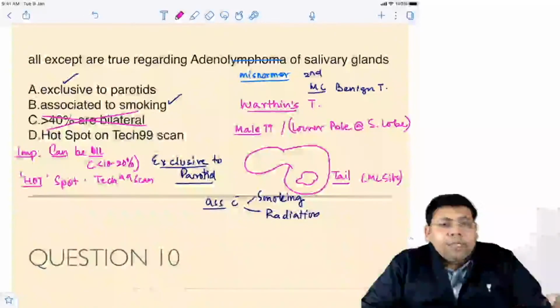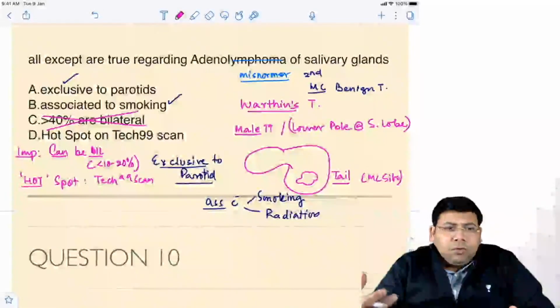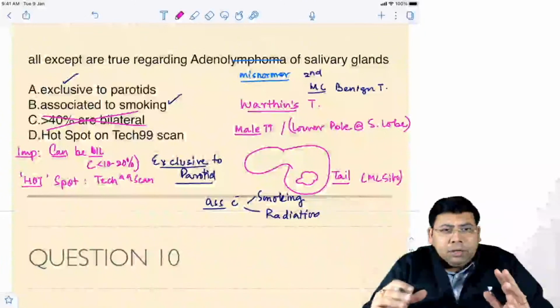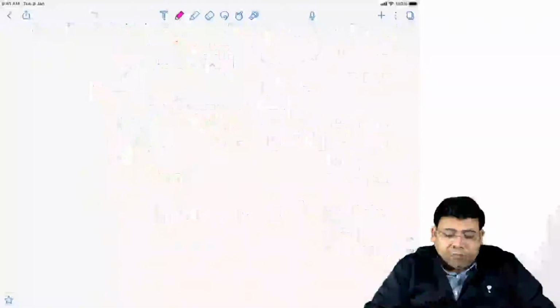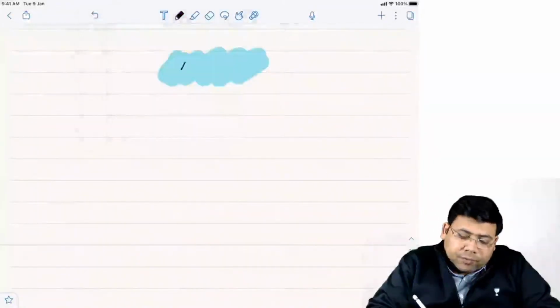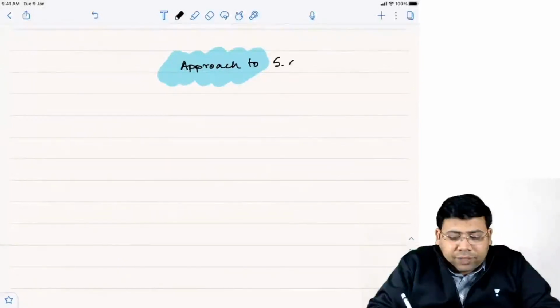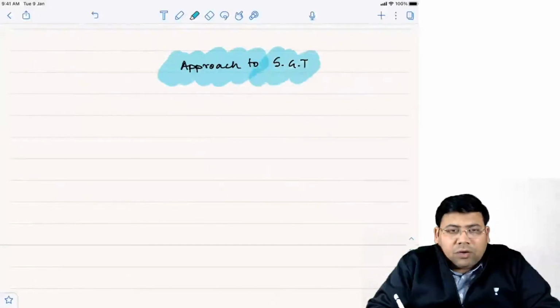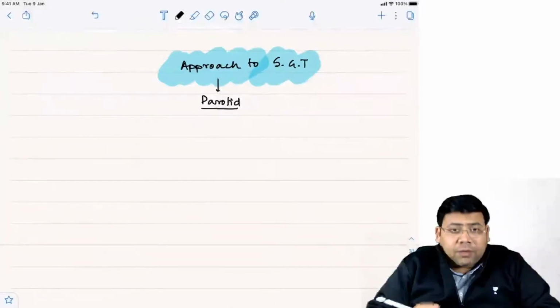Let us talk about management. So when we talk about the management, let us have an overview, a basic approach to the salivary gland tumor. This is again very, very important. So approach to salivary gland tumors, and especially we'll talk about the parotid.